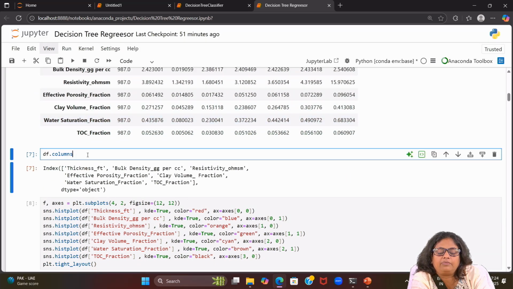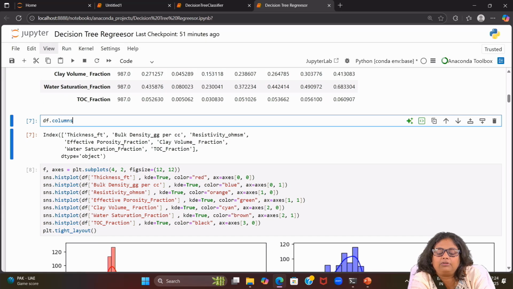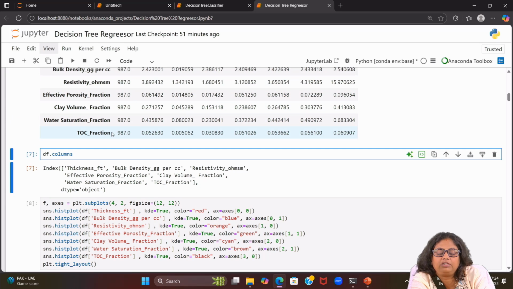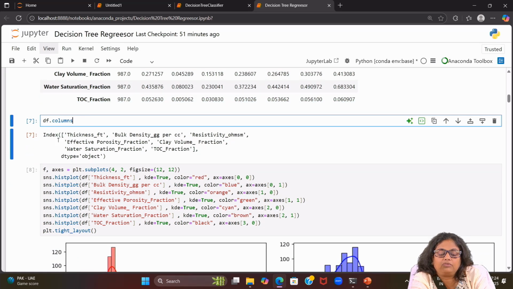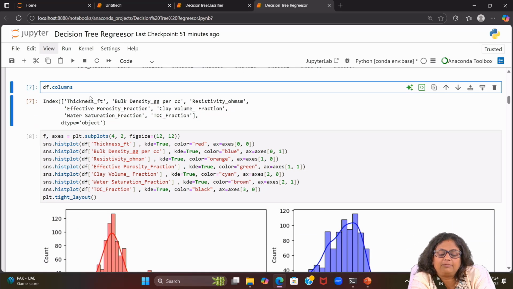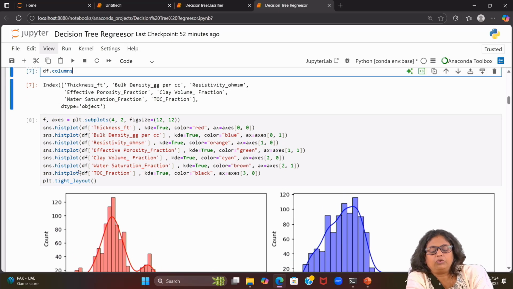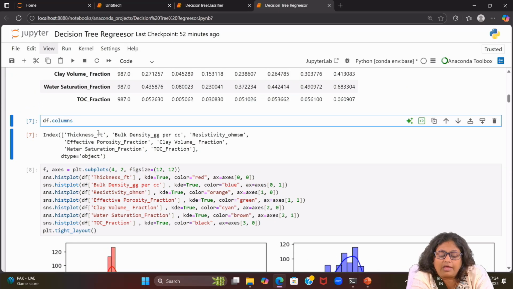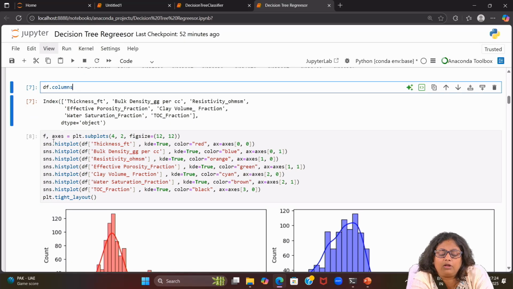Now next, I am checking what the columns are. So df.columns, and I get these columns. Total 7 columns as mentioned, from the df we have all these columns. df.columns is displaying the values. Now the next thing I am going to do, I can see there are values and there are 7 columns, so for all the columns I am going to draw a hist plot.